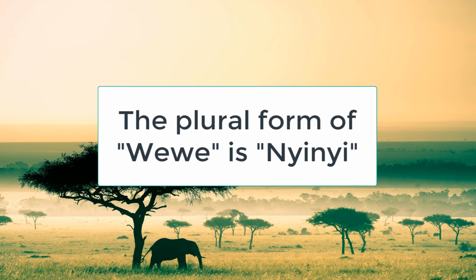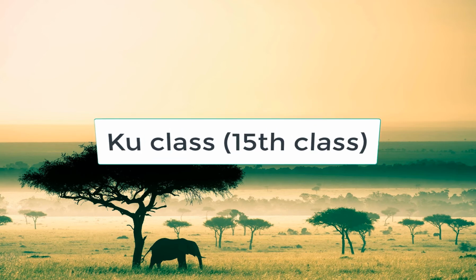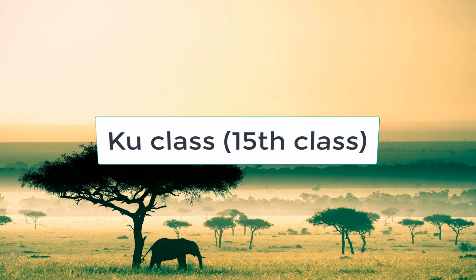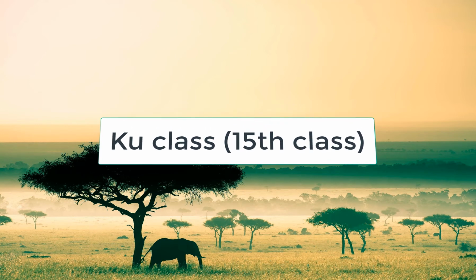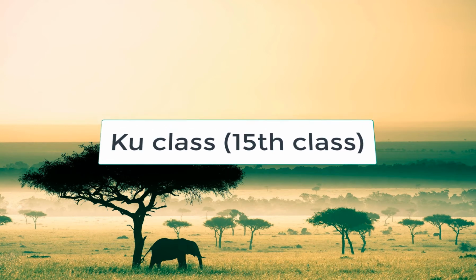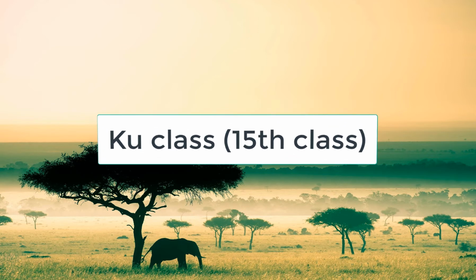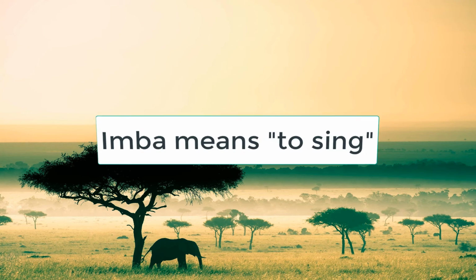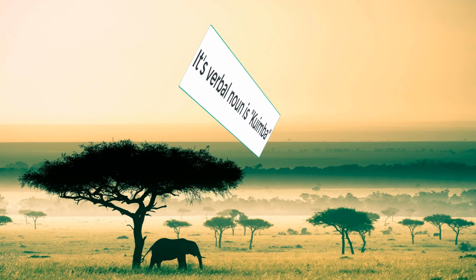After this, we are going to see the 15th class, which is Ku class. Ku class is very straightforward, as nouns in this class are derived directly from verbs and they become verbal nouns. For example, to sing in Swahili is imba, and the verbal noun of imba is kuimba.